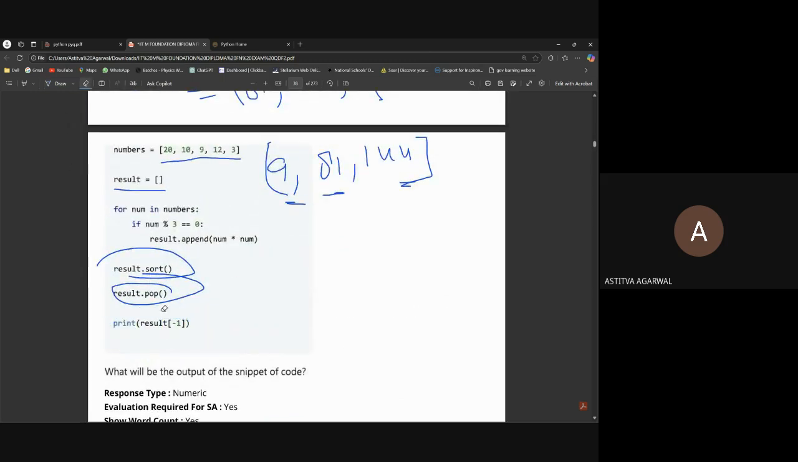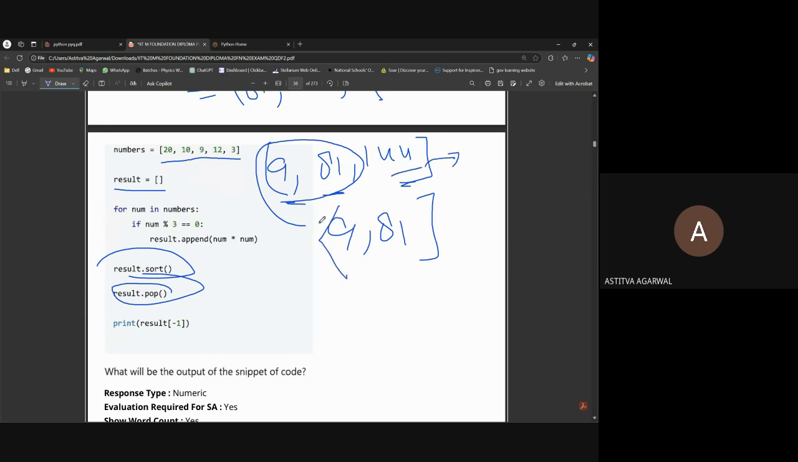Yeah, 9 will not print here, because if we print a result only, then 9 and 81 will print. We are asking for, see, the list left with us is 9 and 81 because 144 is already popped out. So here it's telling me minus 1. Minus 1 index means the last index of the list, the last element of the list. So 81 will be the answer. Any doubt?